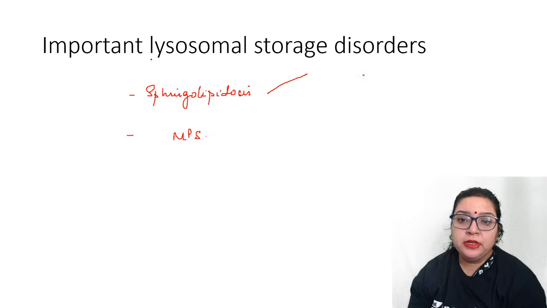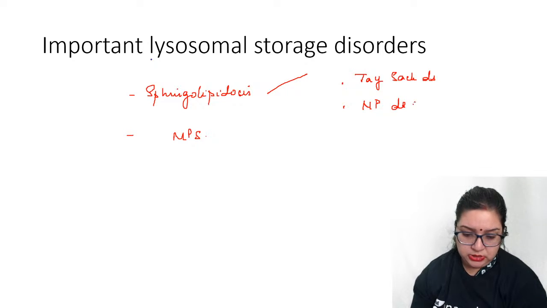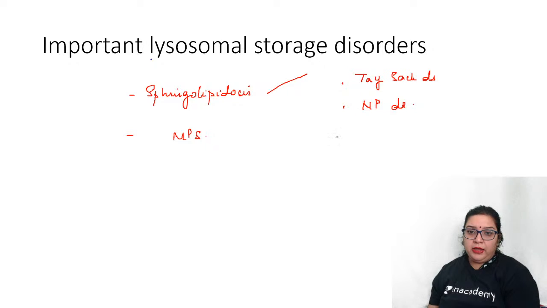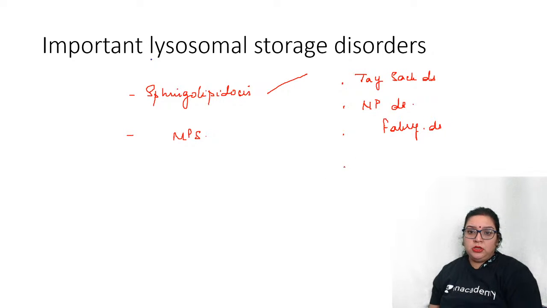So we have the first, Tay-Sachs disease. Second, we have Niemann-Pick disease. Third, Fabry's disease. Fourth is Gaucher's disease.